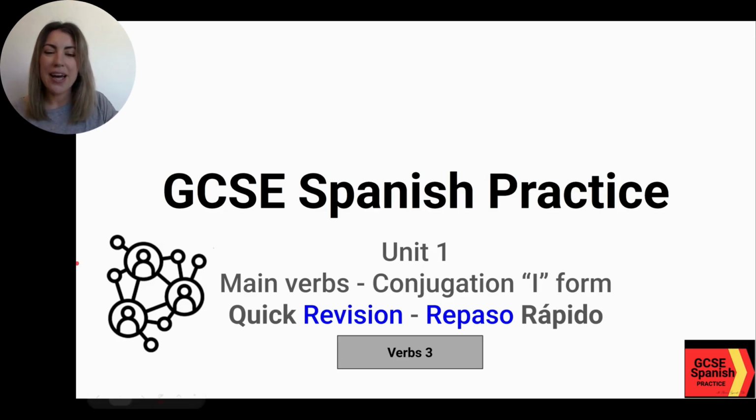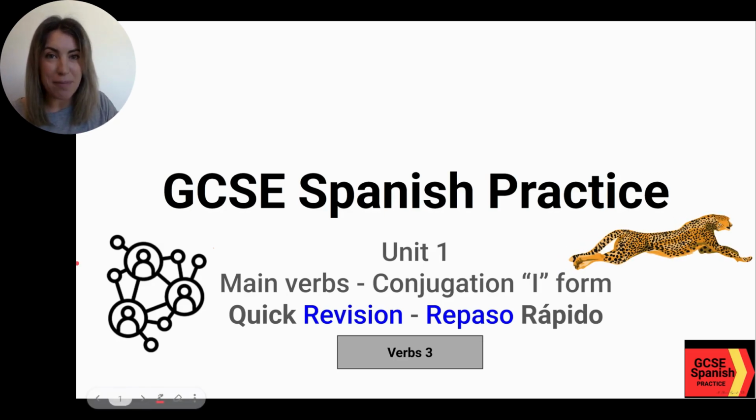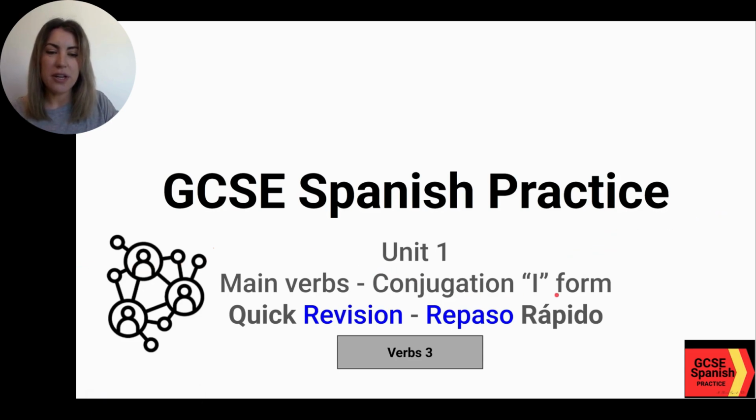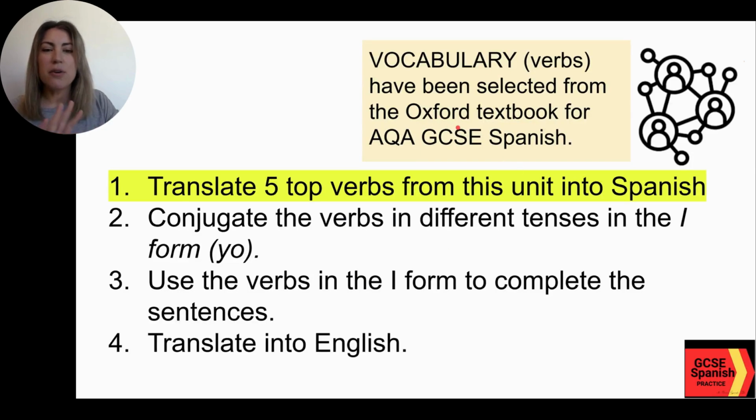My name is Marina, and in this repaso rápido, we're going to take a look at the conjugation in the I form of the top 5 main verbs in Unit 1, which is family, friends, and relationships. Vamos! So, you know the vocabulary comes from this book.